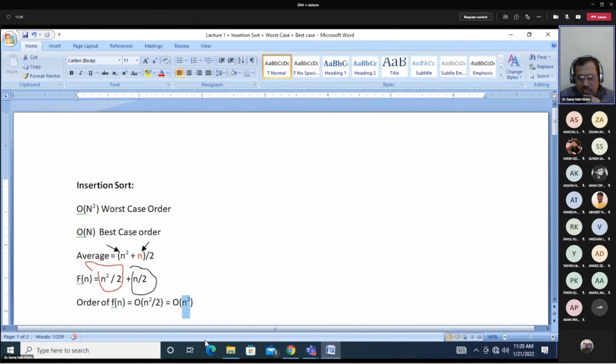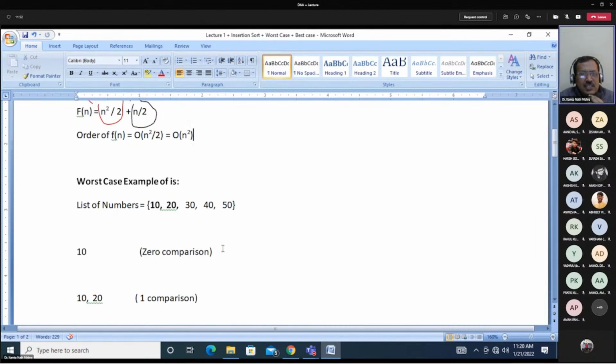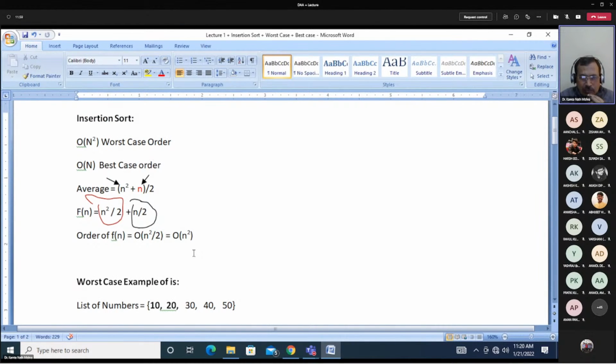Since the constant term did not play any role, this is why initially I wrote that its order is n square by 2. But later I discarded the constant term, that is 1 by 2, and then finally I said that its order is n square. This is why the average case order of insertion sort is order n square. Now come to the next case.